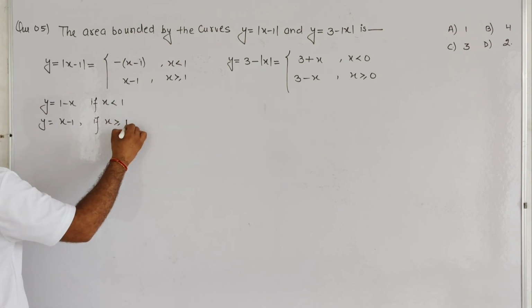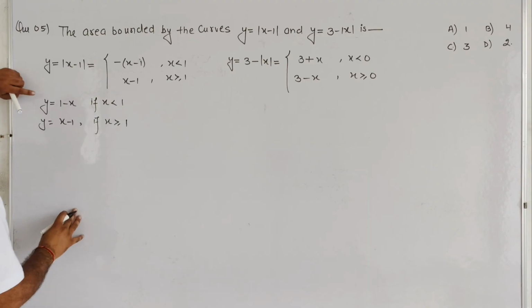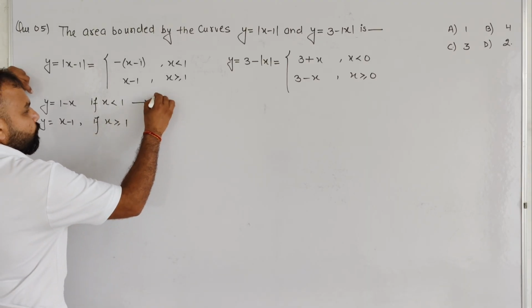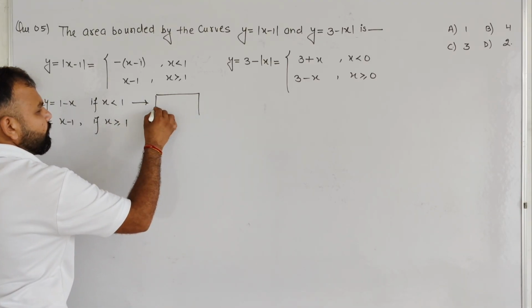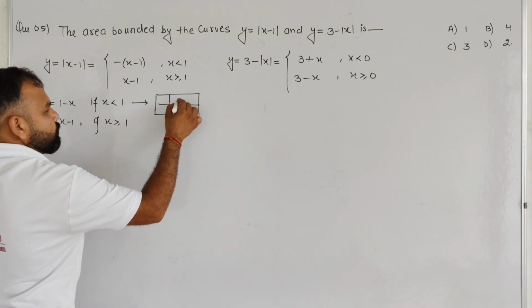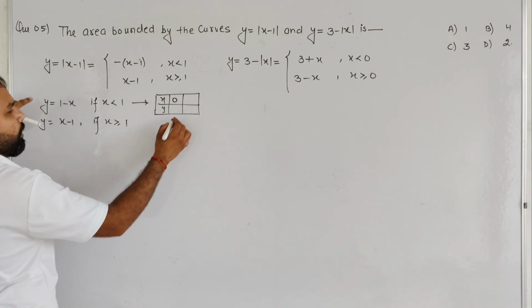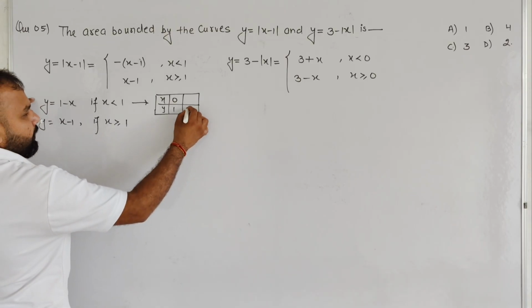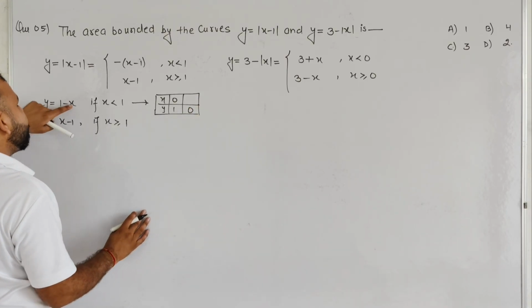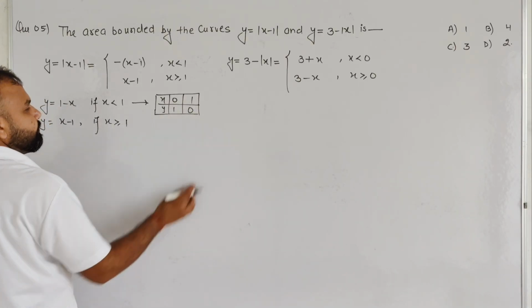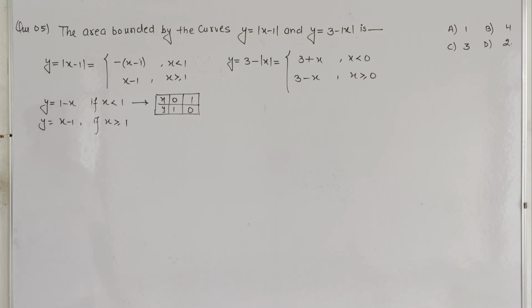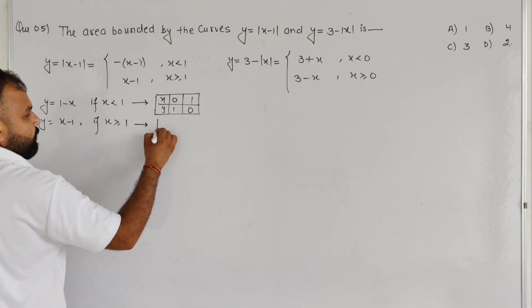So basically student, we know very well these are both straight lines. So for drawing a graph, we are going to put down two values for the straight line, x and y. If you put x equals 0, we get y equals 1, and if we put y equals 0, we get x as 1. You can see.